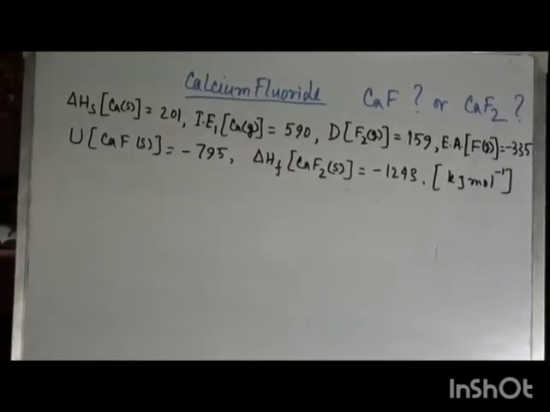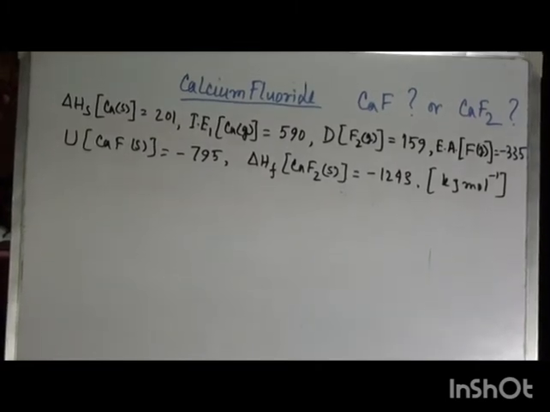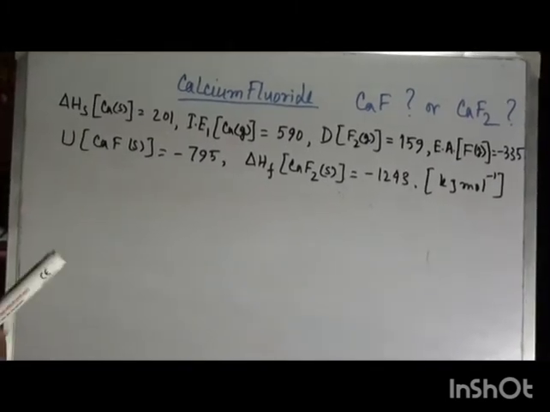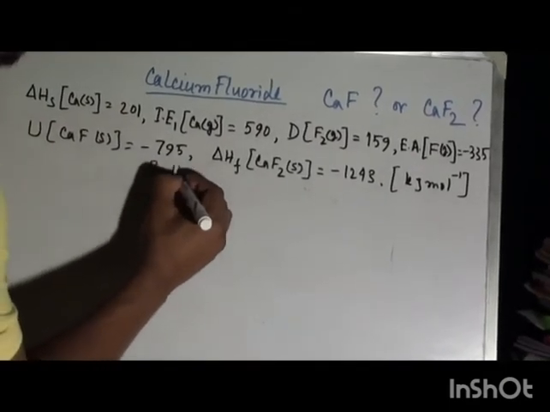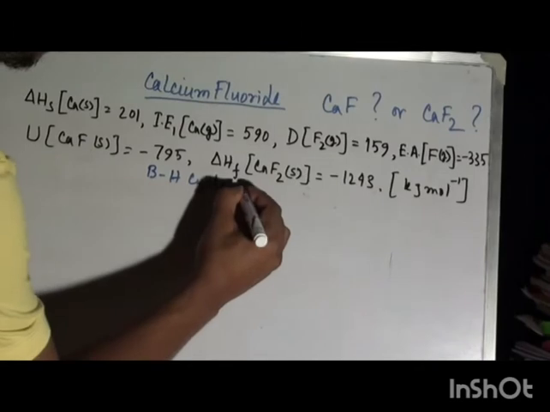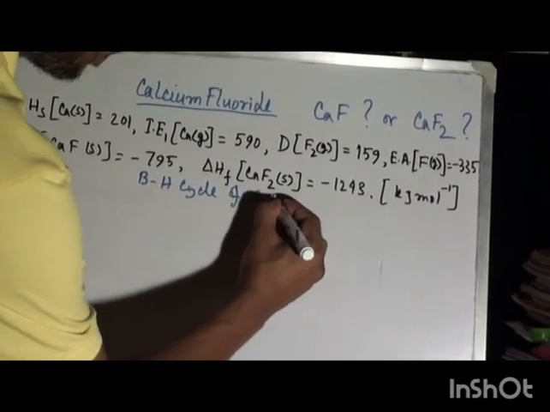So at first I try to construct the Born-Haber cycle of CaF.